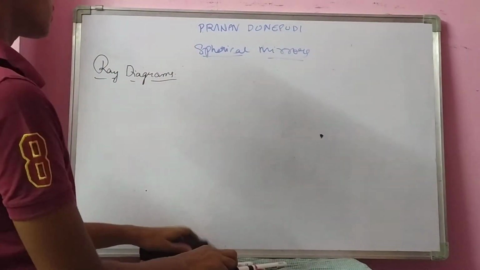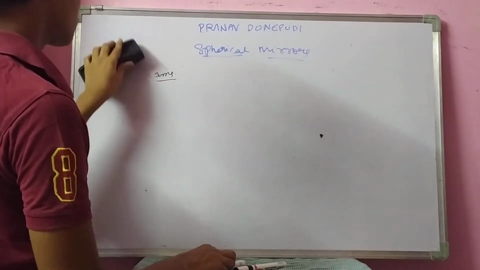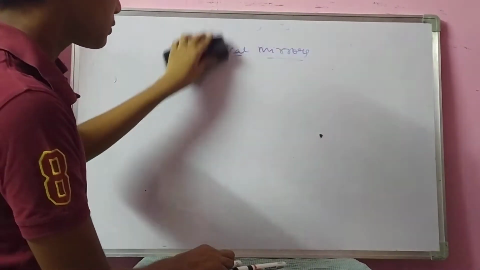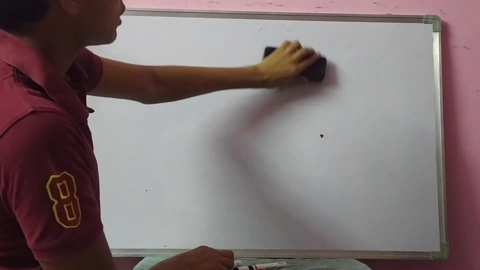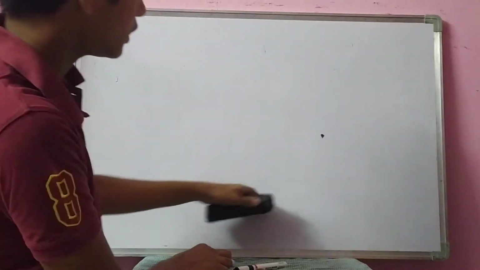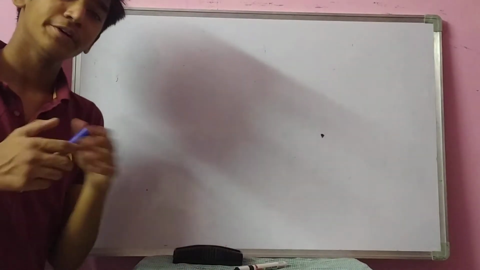I had written some words like ray diagrams, Pranav Danapudi, spherical mirrors. Some I had written on the board. Okay? Is the board clear? Yes, absolutely fine.